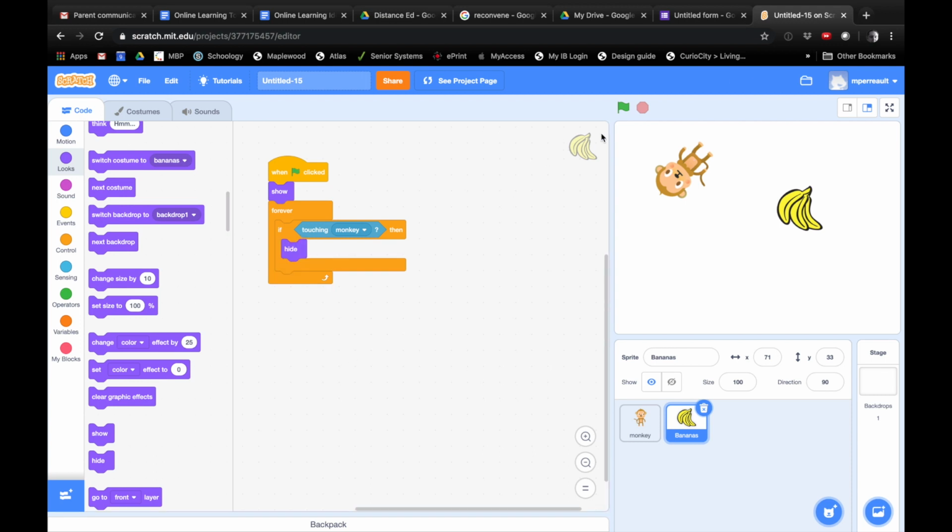So let's start our game. Just start it. What happens when we run into the bananas? Boom. It disappears, so you can eat it. Disappeared. But the one problem is you have to keep on clicking the flag for the banana to come back in after you eat it. So then we're going to create a code so that we'll have multiple bananas, and then also once it disappears, it will pick between some seconds to put it back in.